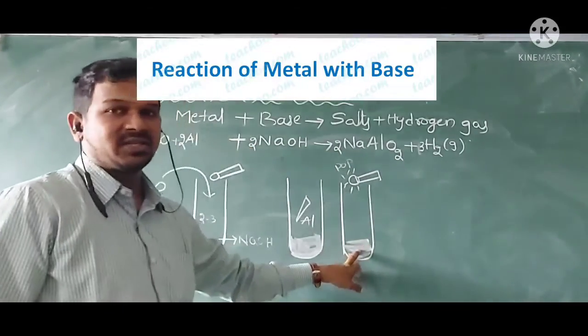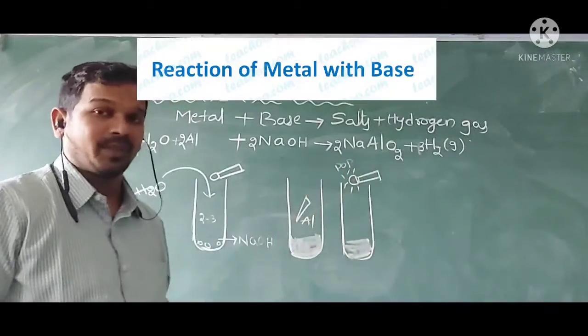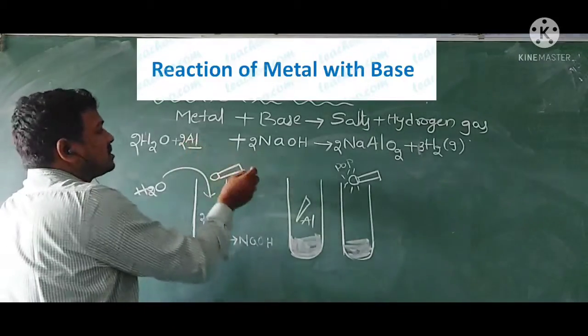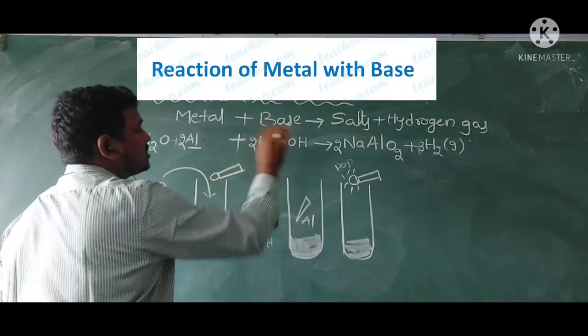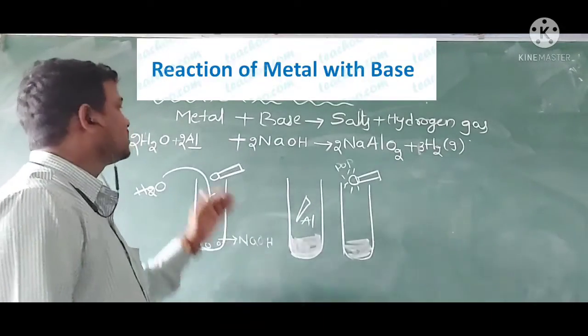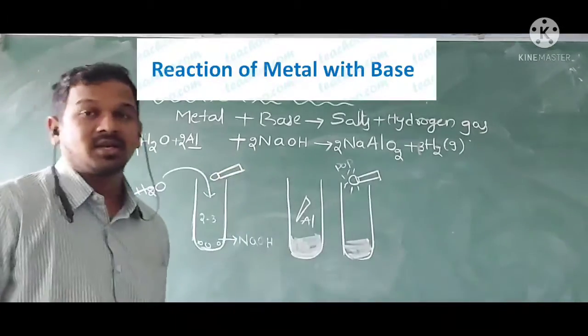The other part, which is in the textbook, is sodium aluminate, which is a salt. So this aluminum is more reactive than hydrogen, and it displaces the hydrogen from the sodium hydroxide.